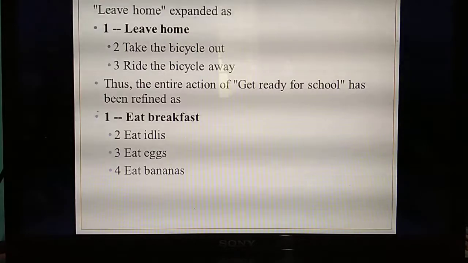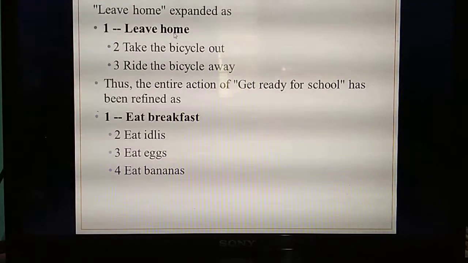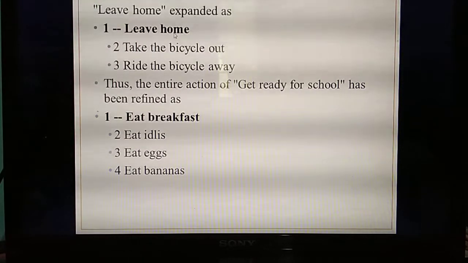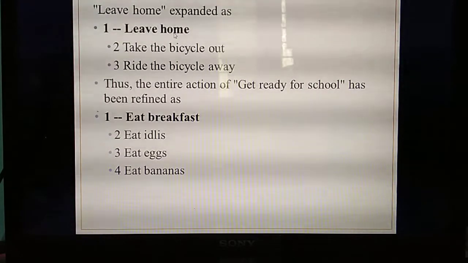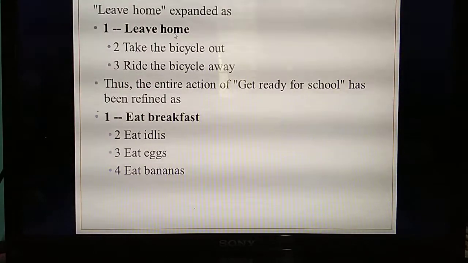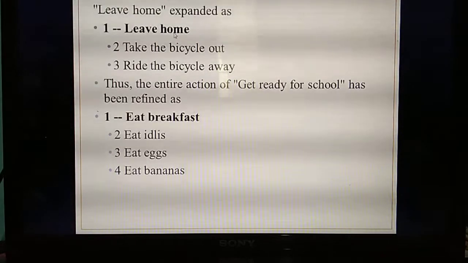Next, what's the next thing? Leave home. So leave home, they have expanded. You can take the bicycle and go out. First you need to take the bicycle, then you can ride the bicycle, or either you can go by walk. So again they have split. Understand? So what's the main problem? Get ready for school. That problem is divided into 3 sub problems. What are they? Eat breakfast, put on clothes and leave from home.